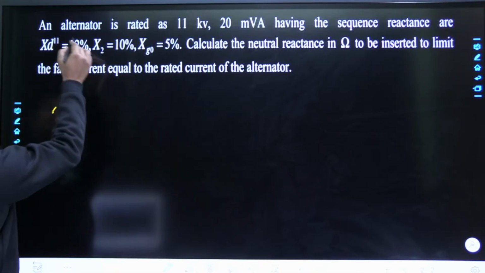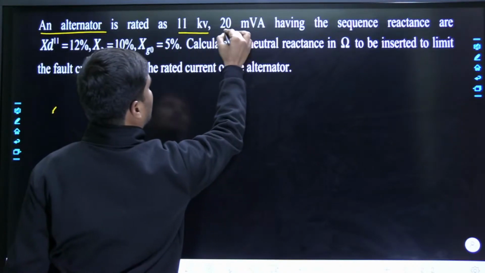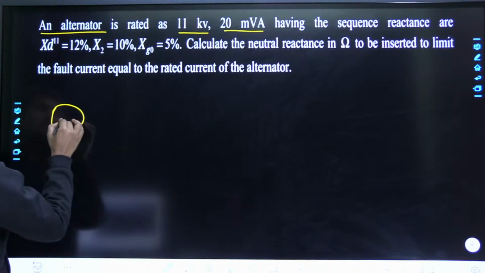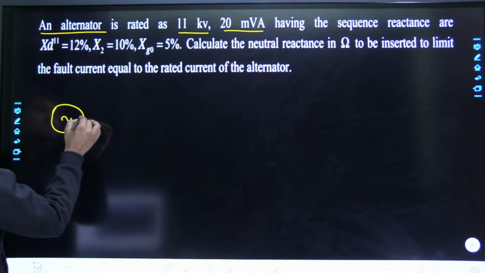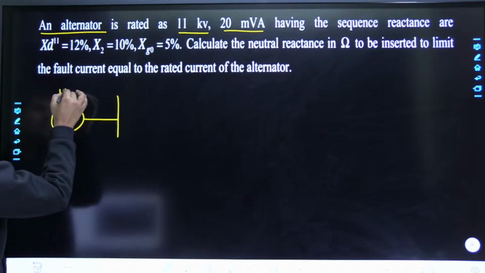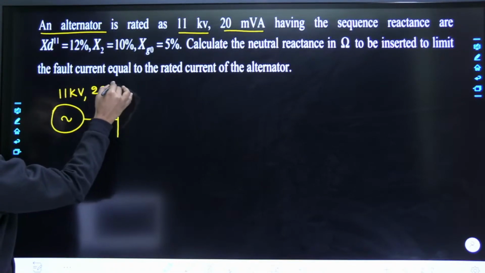He has given an alternator rated at 11 kV, 20 MVA. As and when you read the data, please draw the alternator immediately. This is the simulation diagram of a synchronous generator. The rated voltage is 11 kV and the power rating of the alternator is 20 MVA.